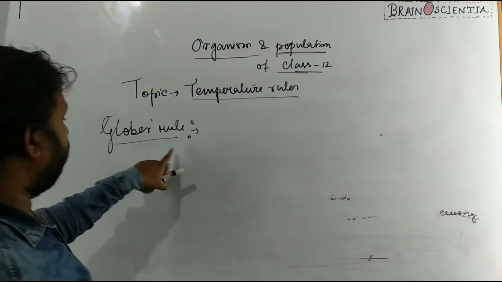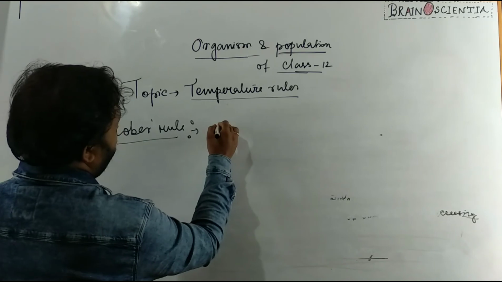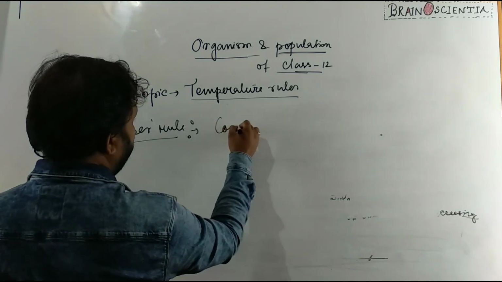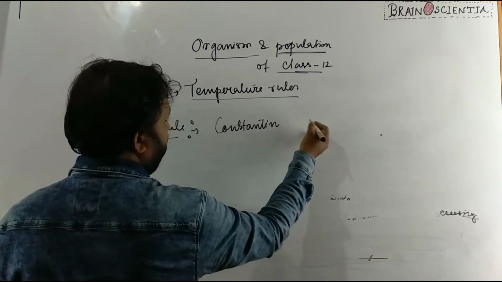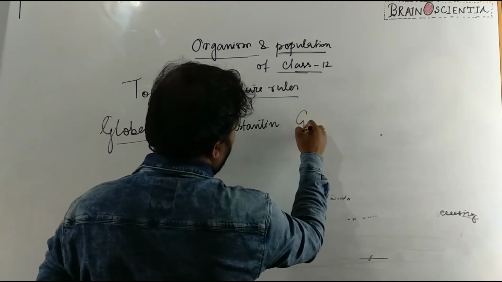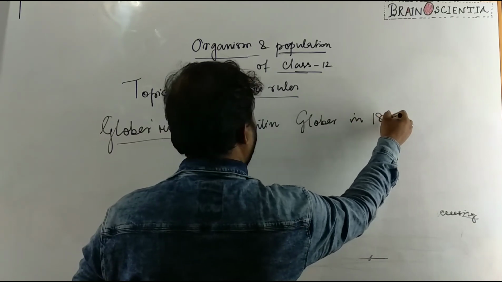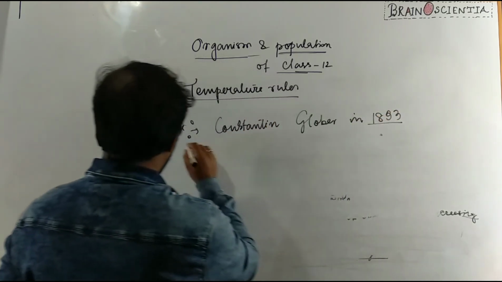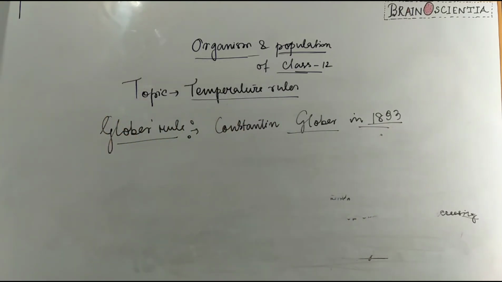The rule was proposed by Constantin Gloger in the year 1833.